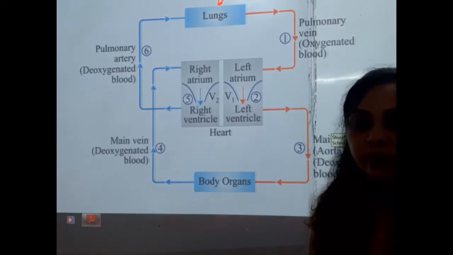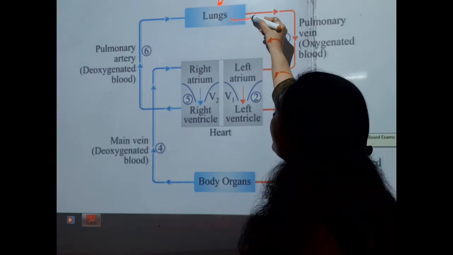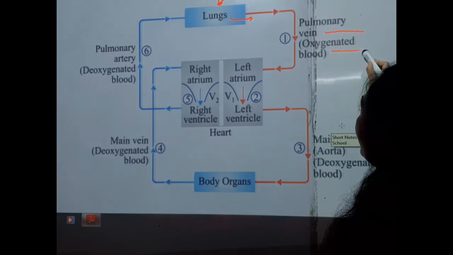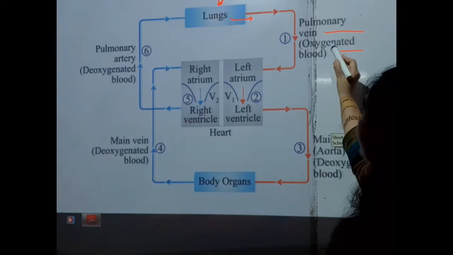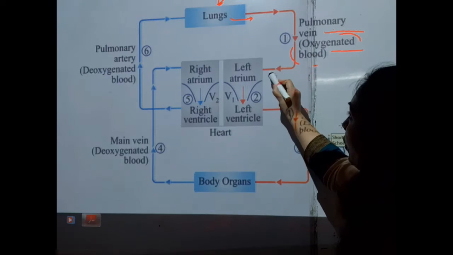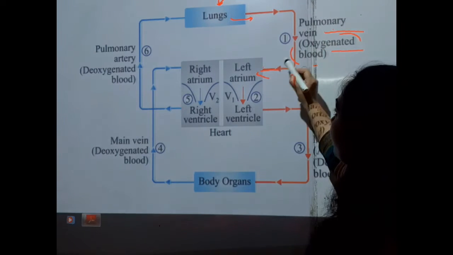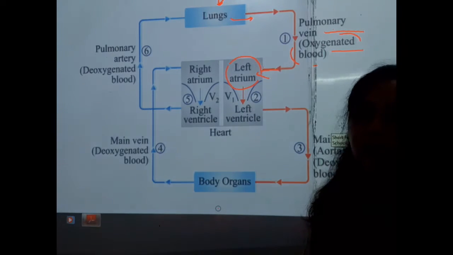Okay, so it will occur in the lungs. So finally oxygenated blood will come from the lungs by the pulmonary vein. So the pulmonary vein carries the oxygenated blood from the lungs, and this oxygenated blood will come into the left atrium of the heart. Okay, so it will come to the left atrium.